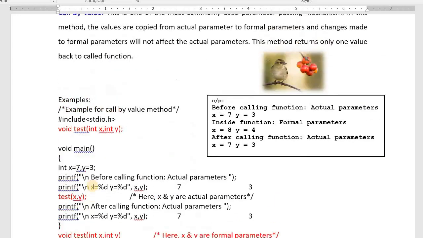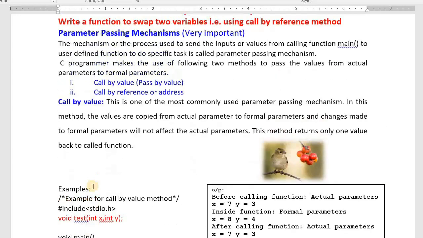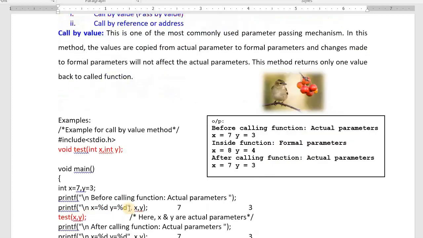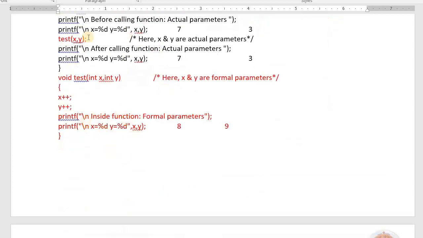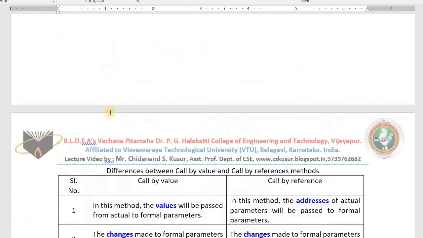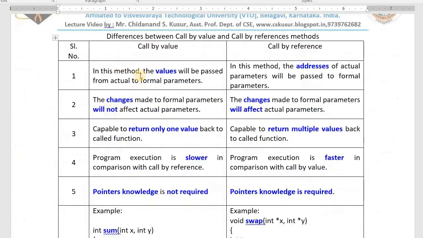Now can you tell me some points about call by value, my dear students? Sir, in the call by value method, values will be passed. First point. Sir, if we make any changes to the formal parameter, that will not affect. Second point. Third point. It may return one value or may not. We cannot return multiple values. How many points did I tell you about the call by value method? In the call by value method, values will be passed. If we make any changes to the formal parameter, that will not affect. It can return a maximum of one value or no value.